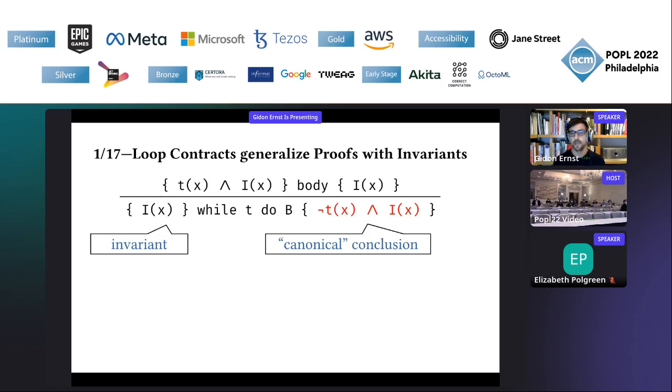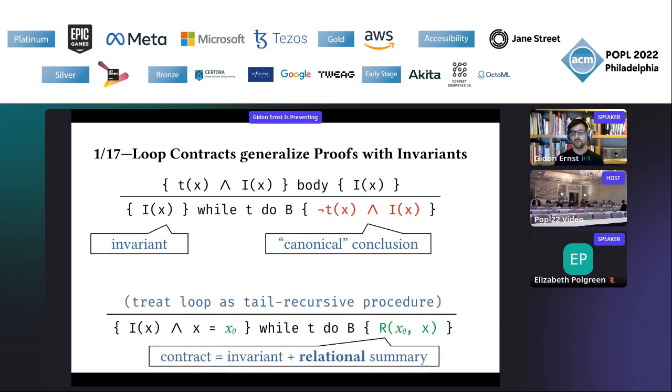So this is the standard Hoare logic while rule. We have an invariant that is defined over, say, the set of variables of the program. And given that the invariant holds now and some premise, you prove that the conclusion after executing the loop is that the invariant still holds and you have the negated loop test. And this is somewhat a canonical conclusion because you have no control how to instantiate it, right?